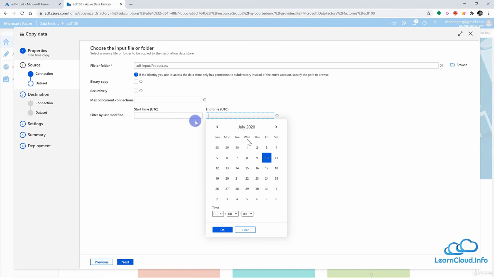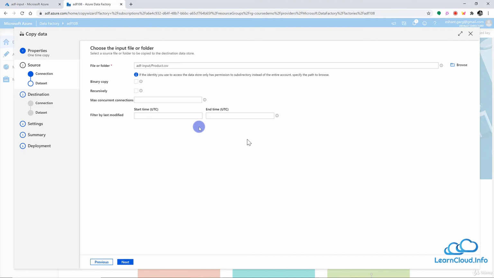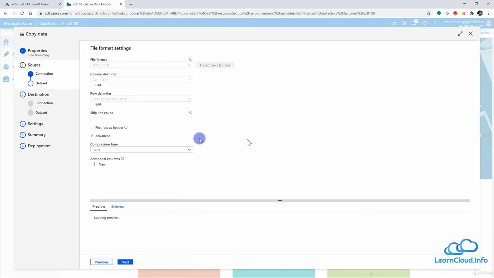So in that way, you can basically limit the files for a particular day or time to be processed by the data factory. So we don't need all of these settings right now. So I can go to the next, and here we have the file format setting.